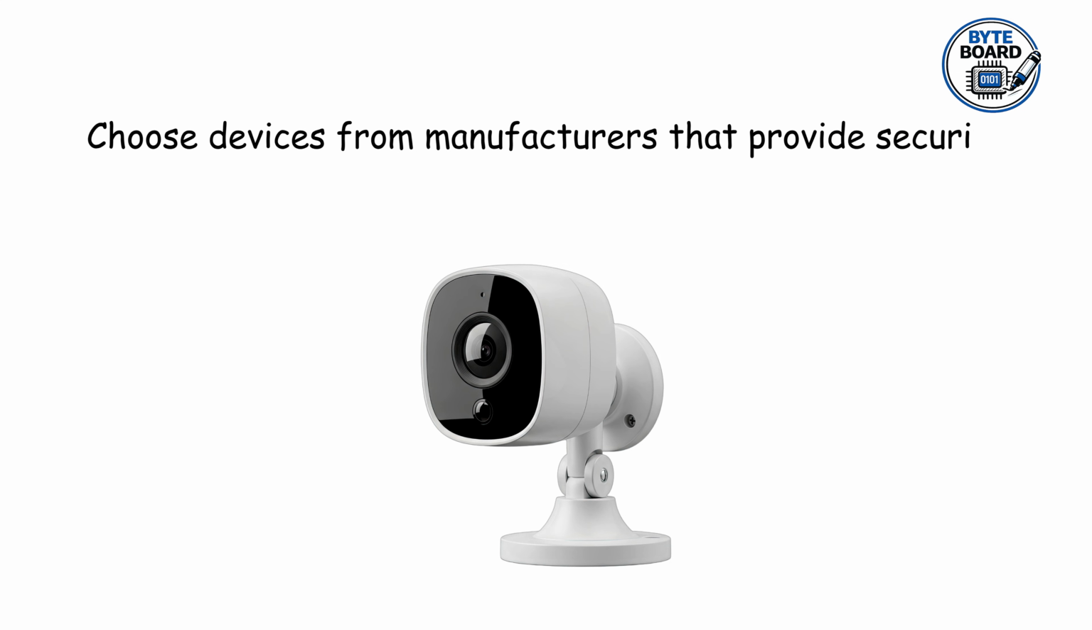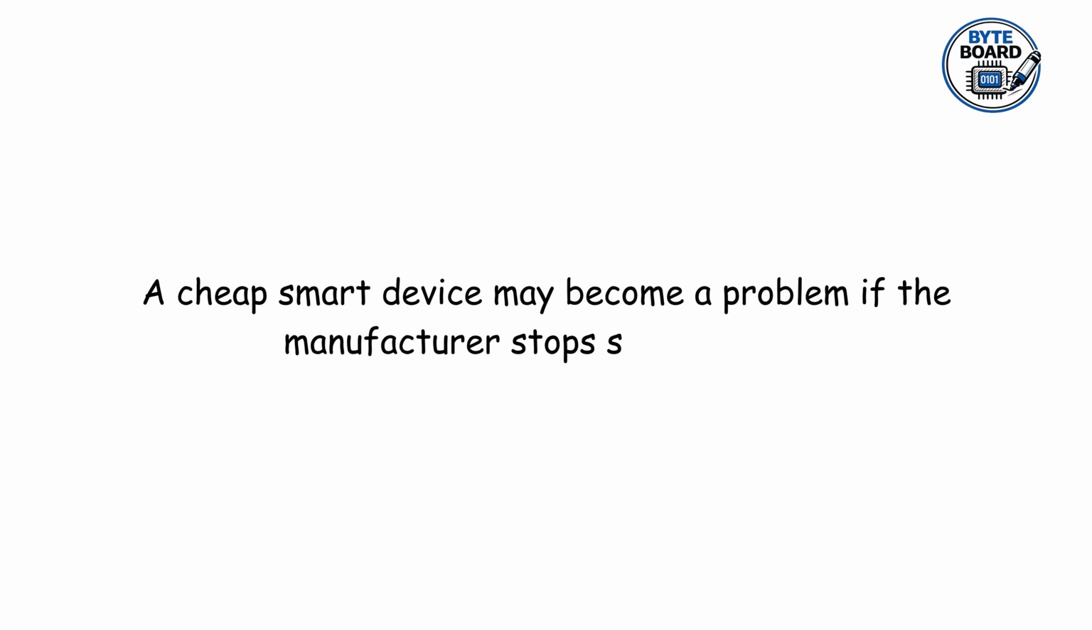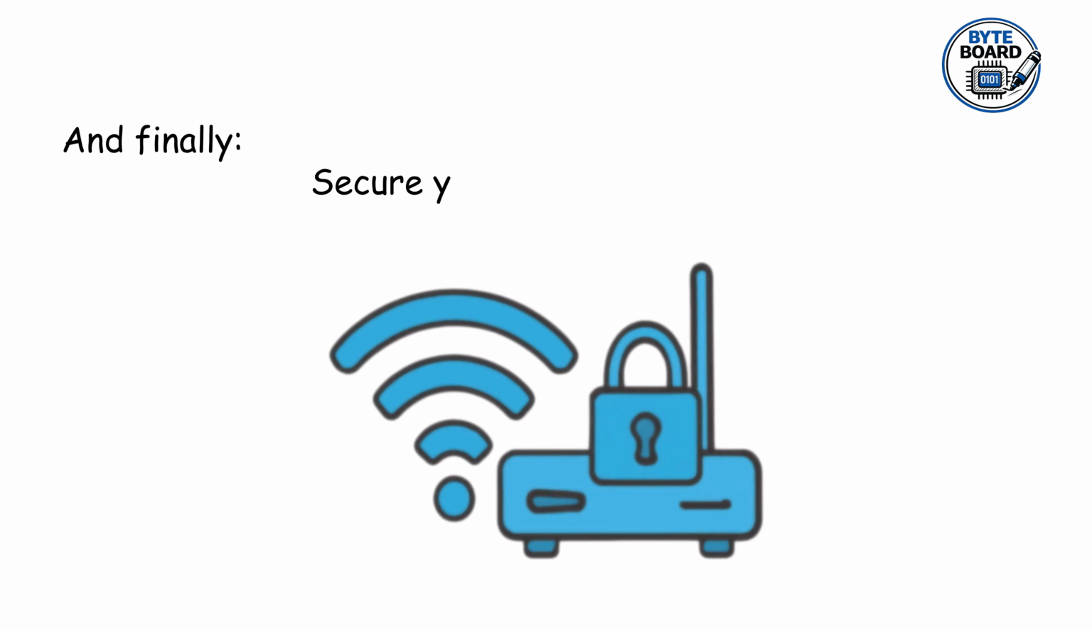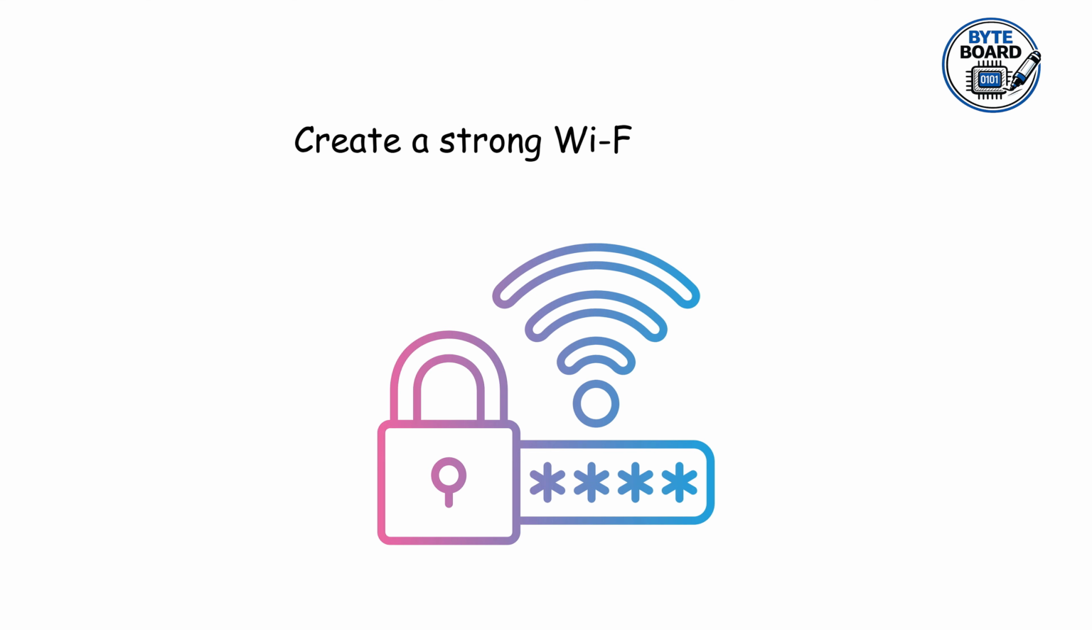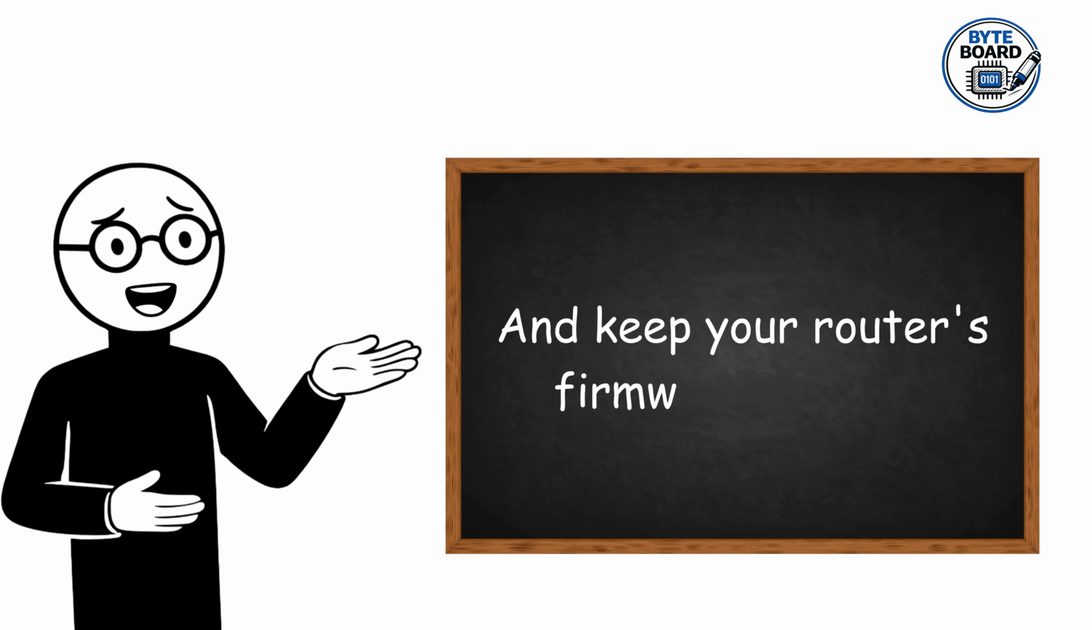You can connect smart devices there instead of placing everything on your main network. Sixth, choose devices from manufacturers that provide security updates. A cheap smart device may become a problem if the manufacturer stops supporting it. And finally, secure your Wi-Fi and router. Use modern Wi-Fi security. Create a strong Wi-Fi password, and keep your router's firmware updated.